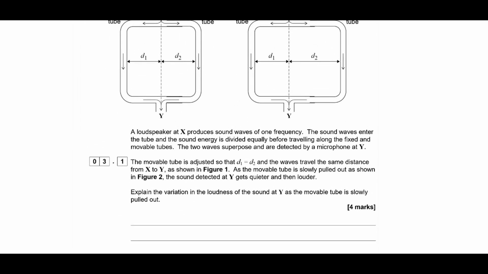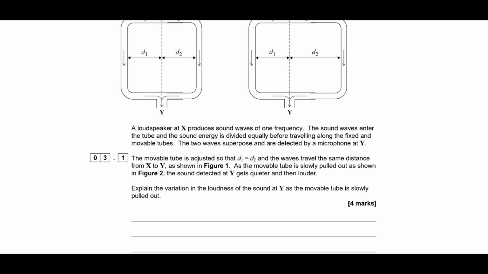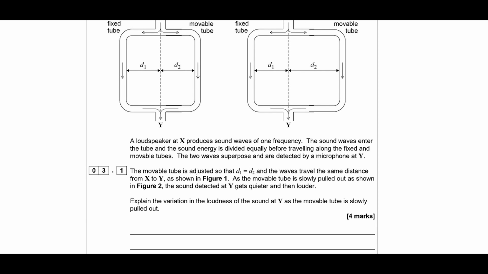When D1 equals D2, the sound waves travel exactly the same distance, so they meet in phase, or have a path difference of 0. So you're going to get a maximum formed when those two superpose. Then as you extend D2, you're going to get to the point where the path difference is equal to a wavelength over 2, and you get them in antiphase. That's where you get the quietest sound, and it's going to decrease down to that point.